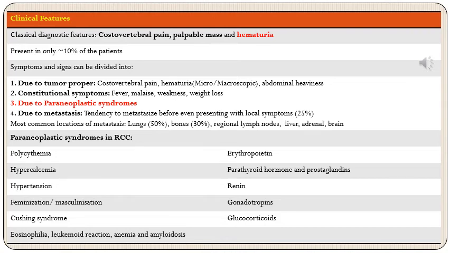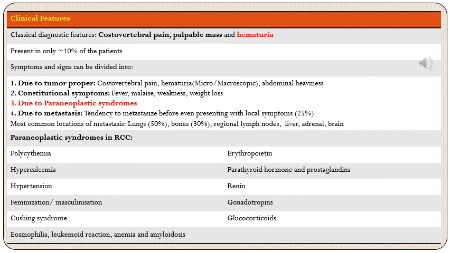Then the symptoms and signs of RCC can be further divided into those due to the tumor proper, then constitutional symptoms, then those due to paraneoplastic syndromes associated with RCC, and finally those due to metastatic deposits of RCC.